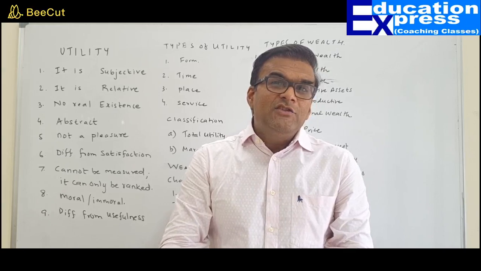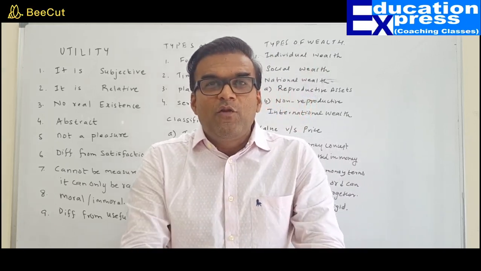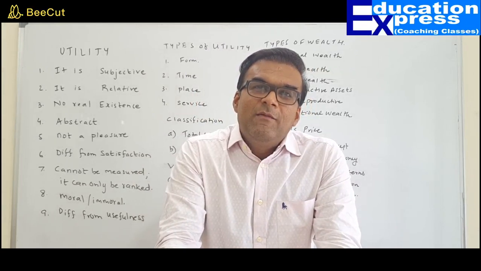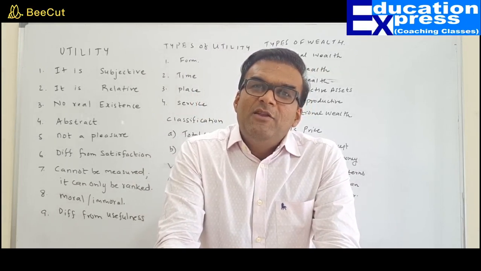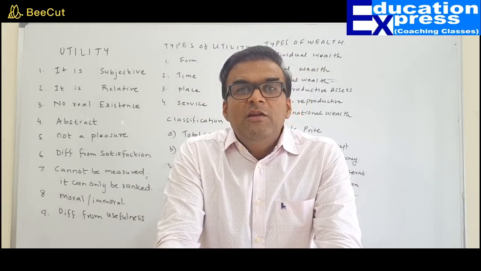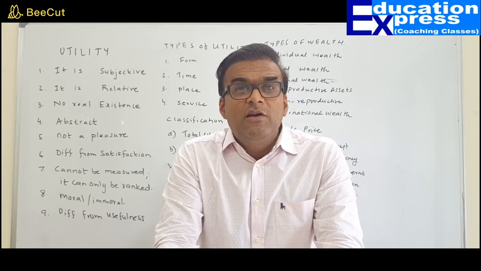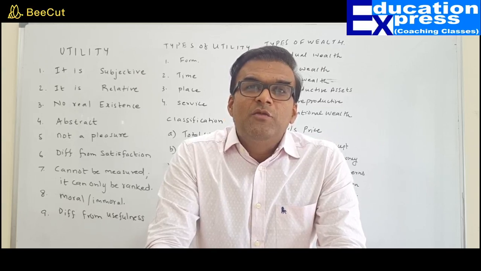So what is the additional satisfaction that you got from the second burger? Sir, the first one was 20 and first plus second gave me 35, so the additional benefit from the additional burger would be 15 units.